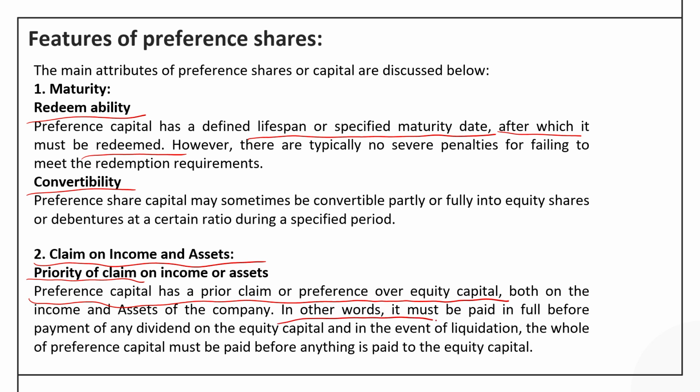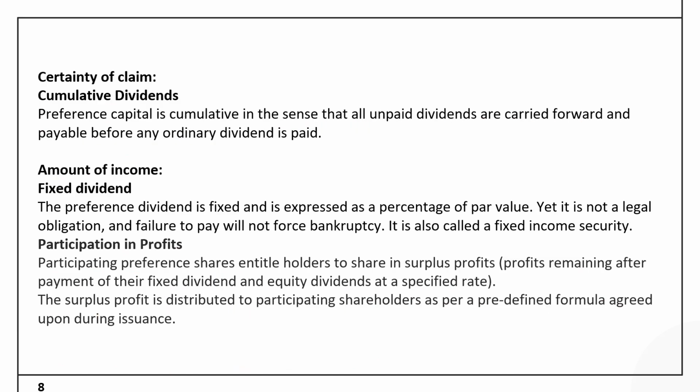So, the preference share must be paid in full before payment of any dividend on the equity capital, and also in the process of liquidation the whole of the preference share capital must be paid before anything is paid to the equity shareholder. So, they enjoy priority over the equity shareholder, but after the debenture holders.